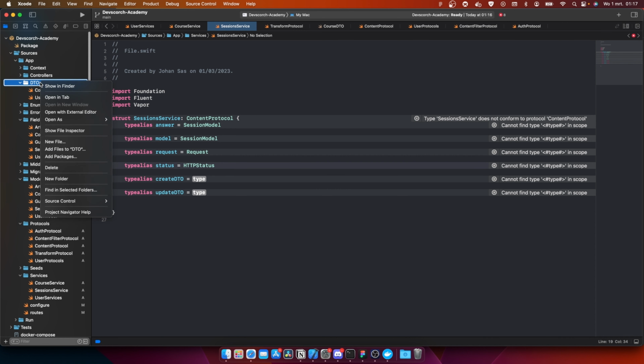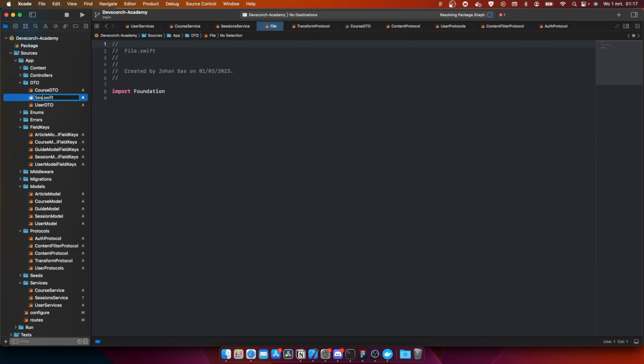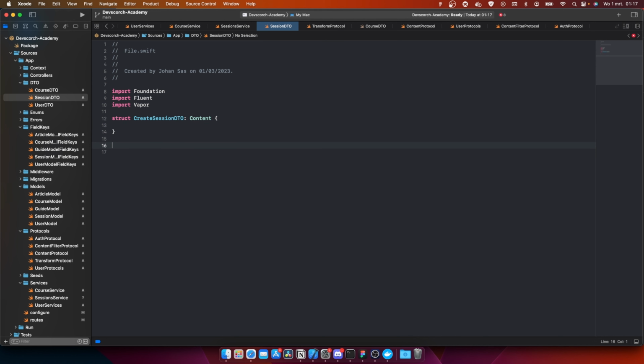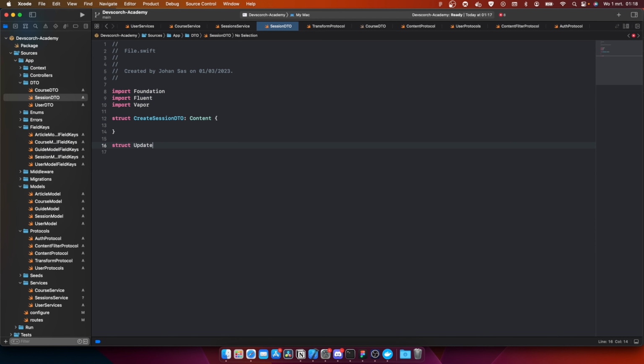So we go to DTO. We're going to create a new file. This is going to be session DTO. Import fluent. Import vapor. Struct create session DTO of content, and we're going to create a second struct of update session DTO. It's also going to be content.